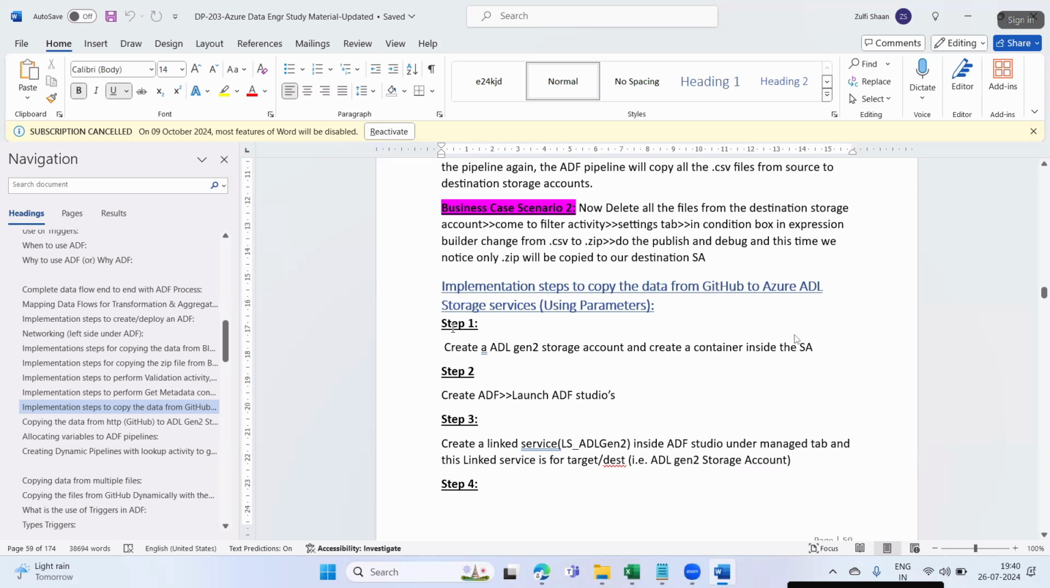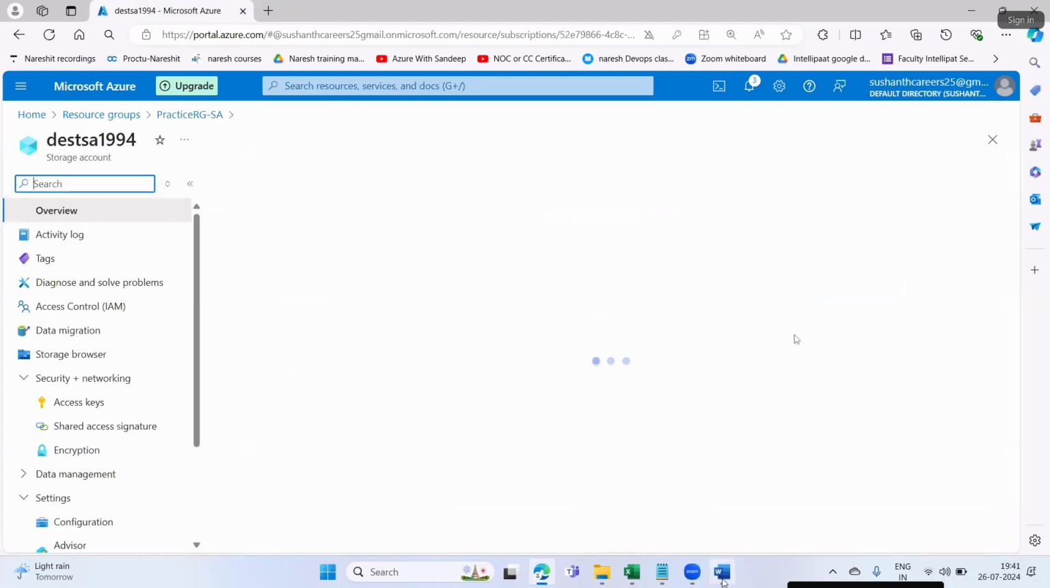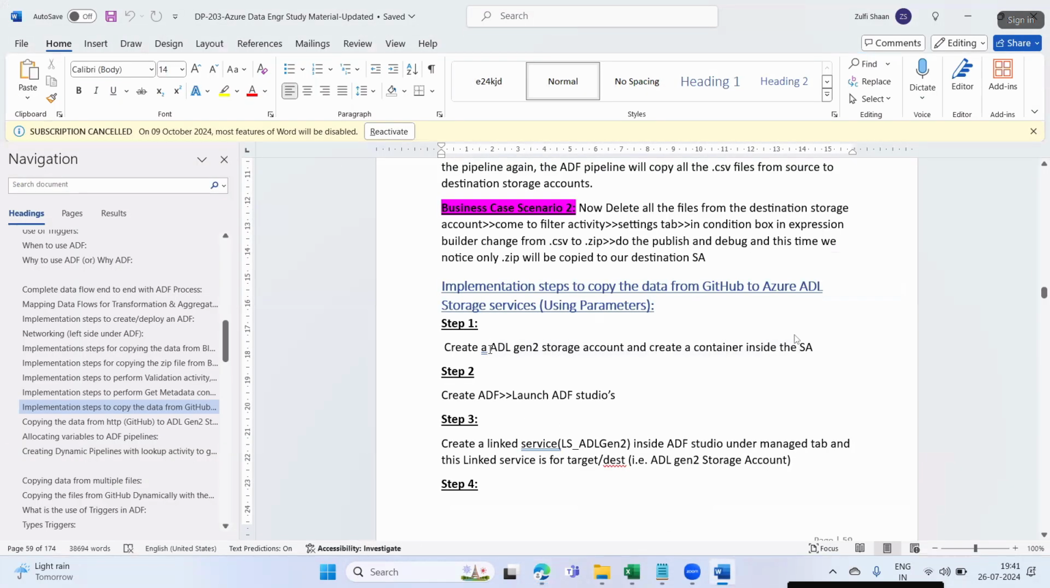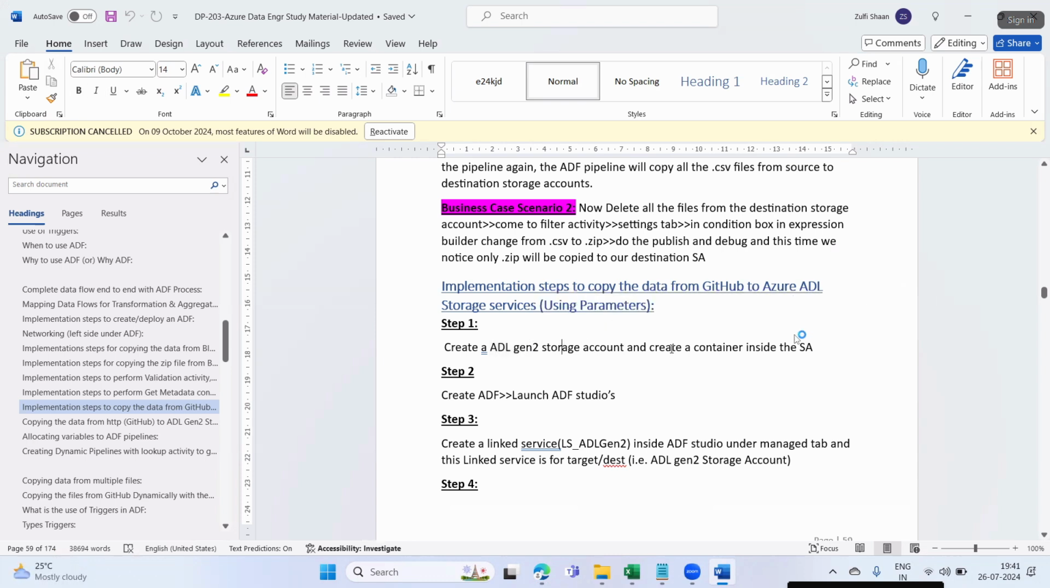So what it is saying, step 1, create ADL Gen2 storage account and create a container inside the storage account. So if I log into the Azure portal here, this is my destination storage account. Always remember, ADL Gen2 means destination storage account. In all our labs, ADL Gen2 means we are considering a destination storage account.